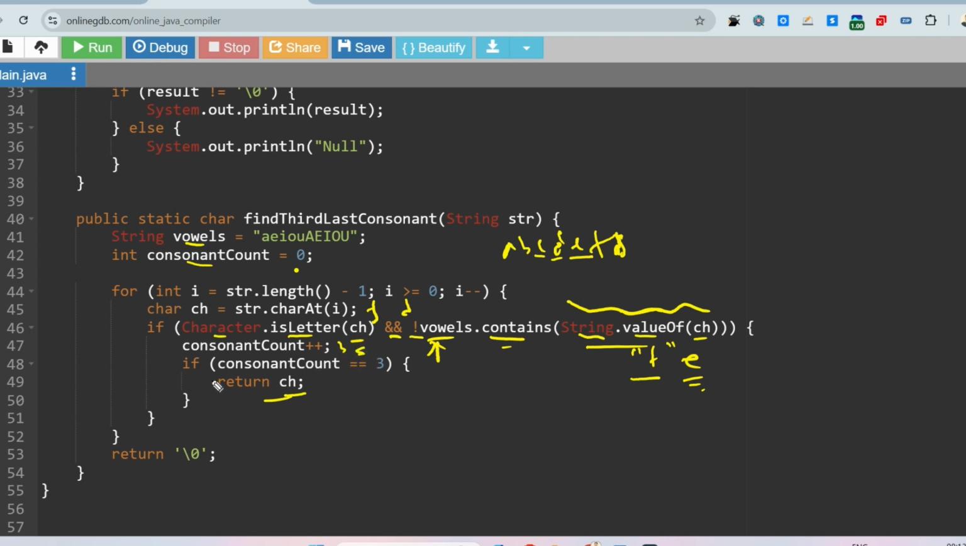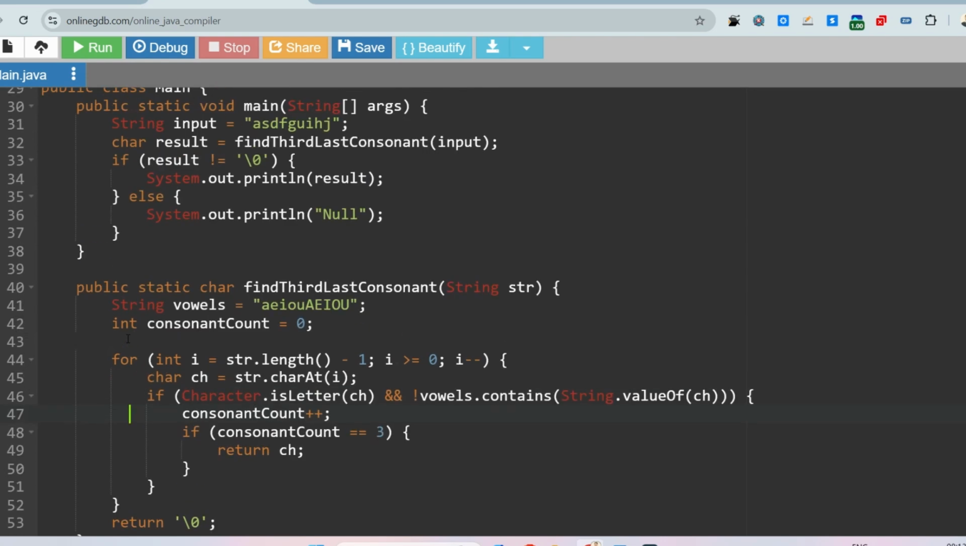Okay, so let's say there is only abc, where a is a vowel and these are consonants. Here the count of consonants is 2, so the count must be greater than or equal to 3 to satisfy this. If this case happens, then return a null character, nothing else. So let me just run this and see if it is returning the right output or not.